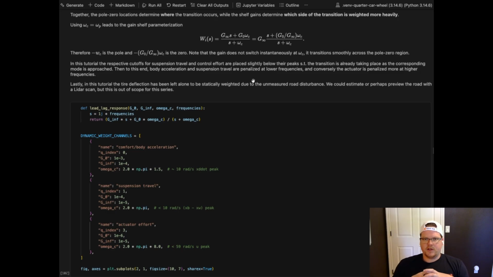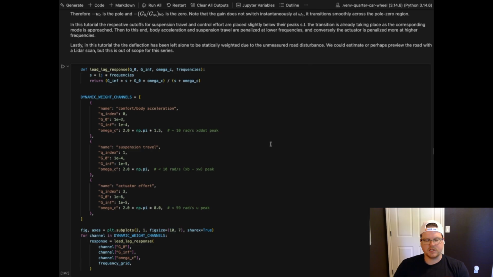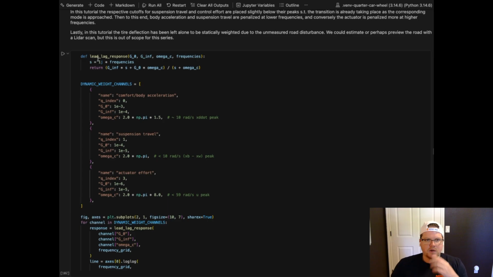And then likewise, we don't want to have increased gain of the suspension at lower frequencies either. That's not ideal as well. So we want to penalize that at lower frequencies. And then opposite, the controller, the actuators we penalize more at higher frequencies, because we want more of that bandwidth, the control authority, helping those two performance criteria, the body acceleration and suspension, at lower frequency. And we don't really want it jerking around at higher frequency, wasting energy. And then that was just a little tidbit on the LiDAR scan, if we had that as a preview.